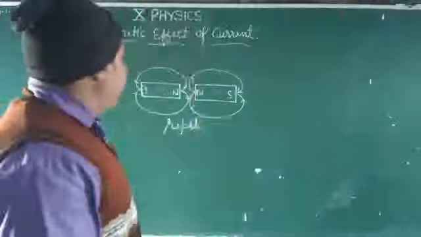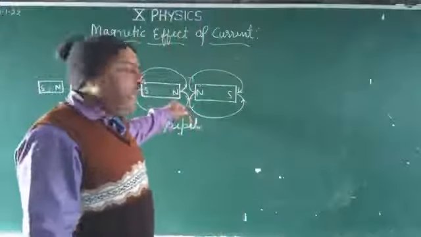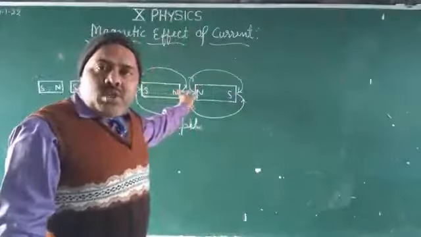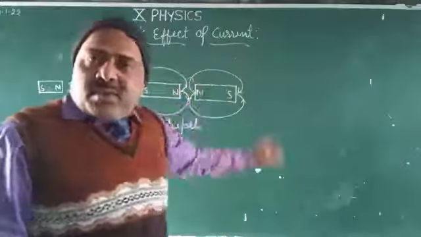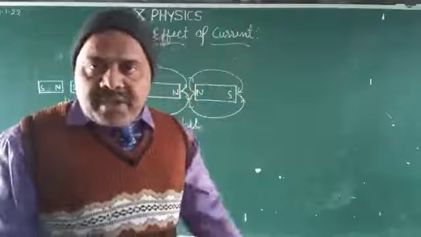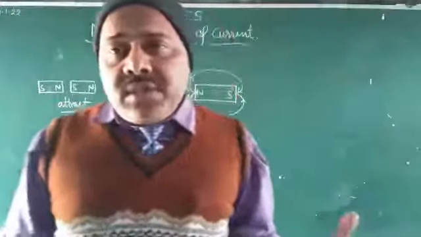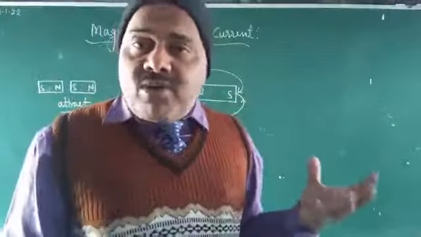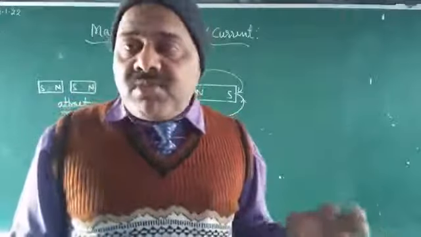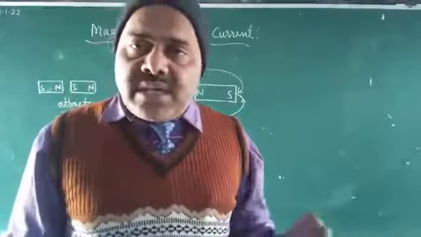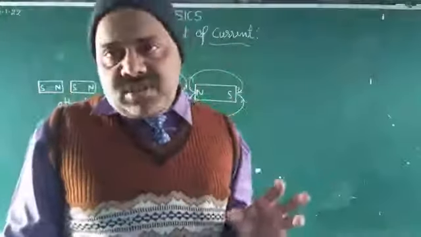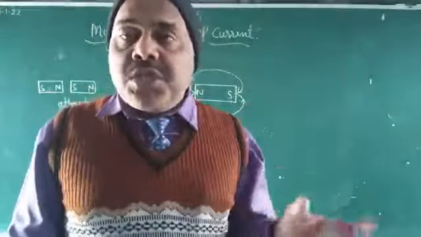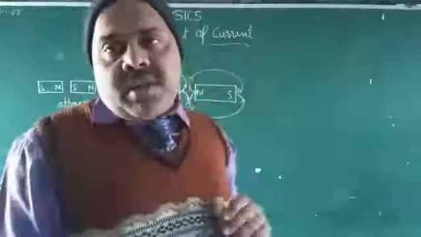So like poles always repel each other, and unlike poles always attract each other, because the magnetic field lines always start from the north pole and end at the south pole. They are curved lines outside the magnet, but inside they are uniform. What are magnetic field lines? They are imaginary lines. We cannot see them, only imagine them. We can trace them around the magnet with the help of the deflection of the needle of a magnetic compass.